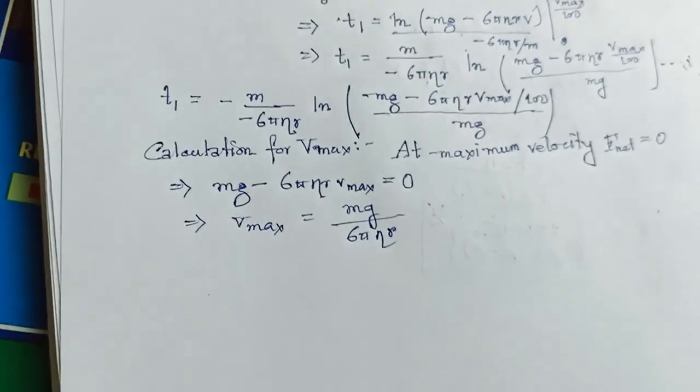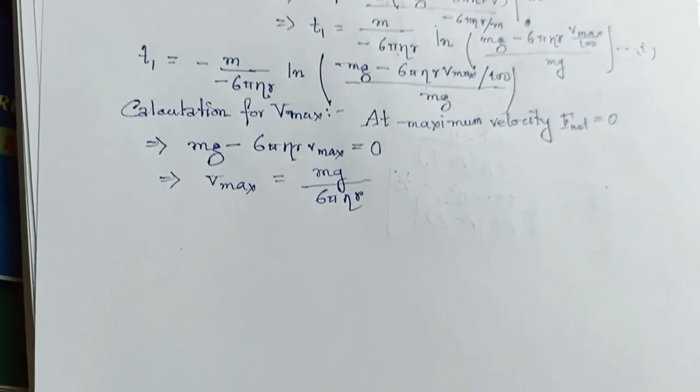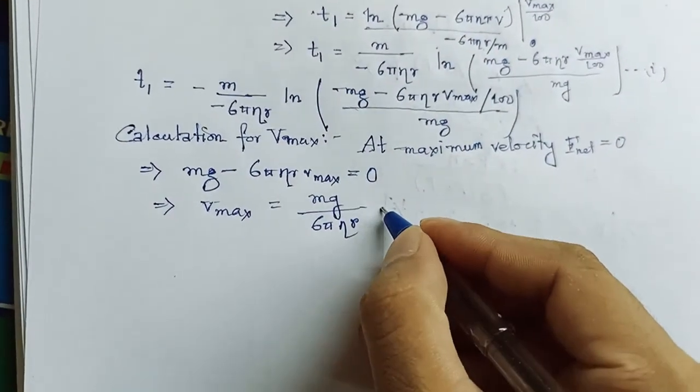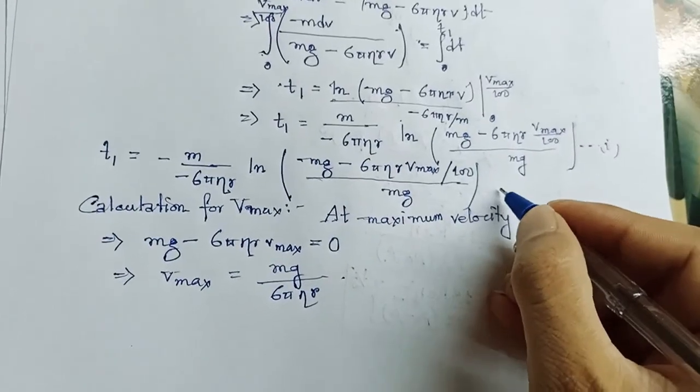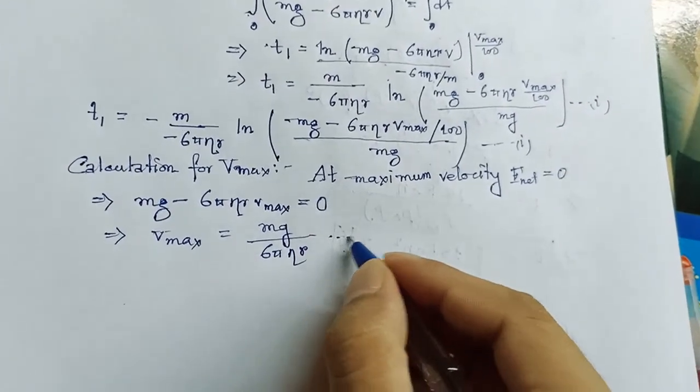Now putting this value in equation 1, we'll get t1. This is our equation number 1 and this is our equation number 2.